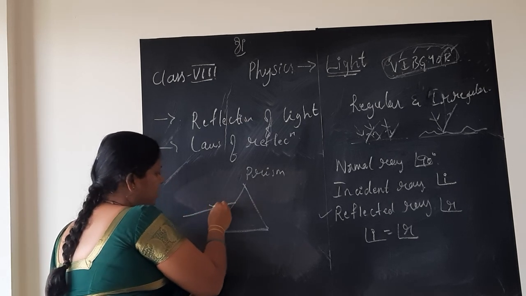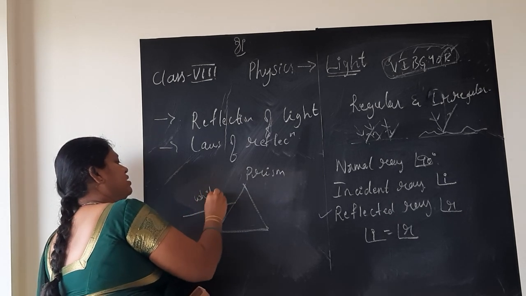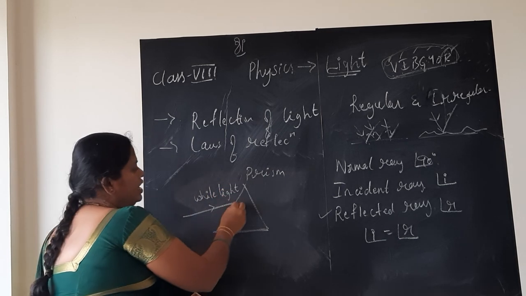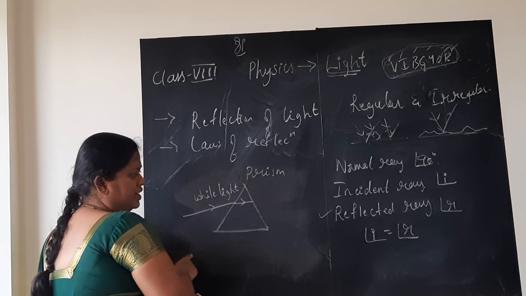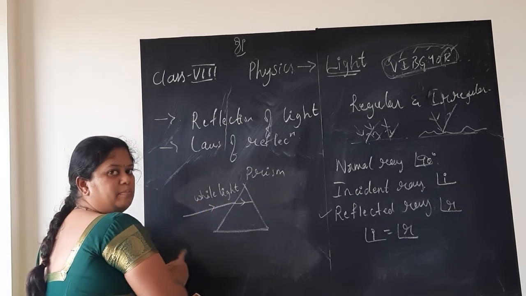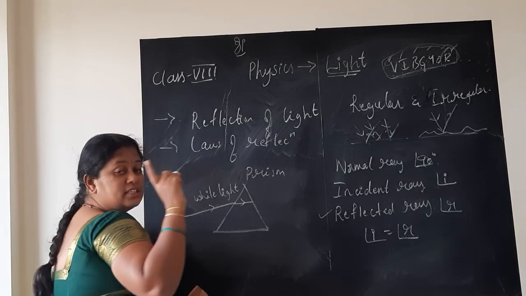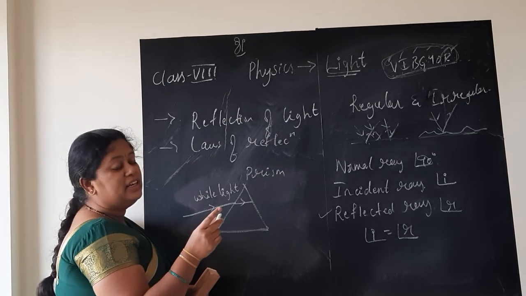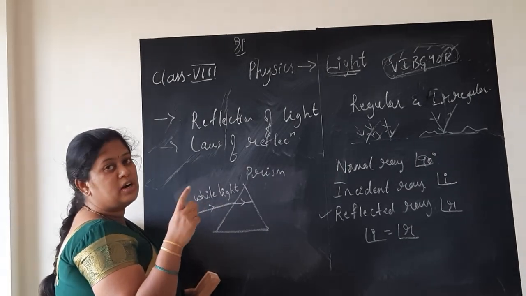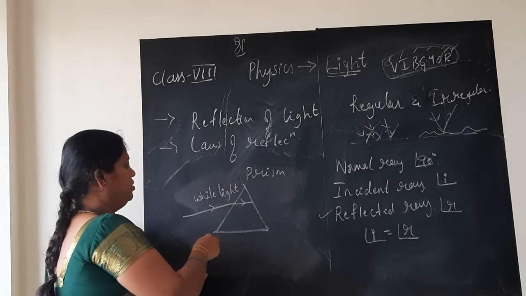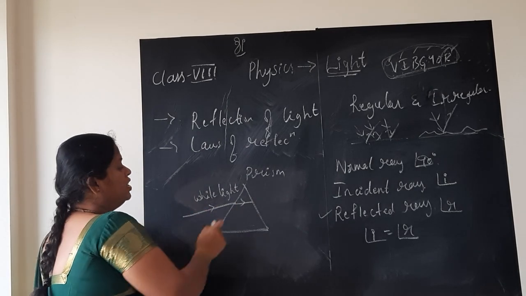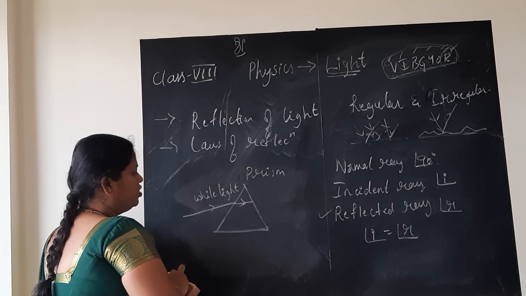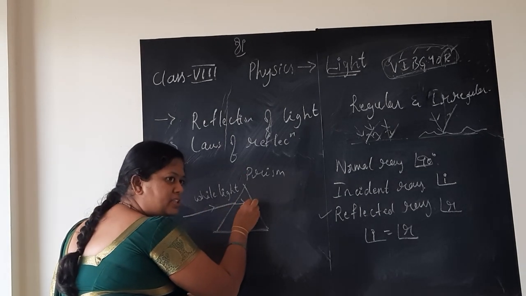When I make the white light, this ray of light is white light, pass through the prism, it passes inside the prism like this. See, whenever I draw the line, immediately I am putting an arrow mark. Why? Because the arrow mark is very, very important. It shows the direction of light, children. In 10th standard, we keep on telling about direction of current. So I am telling you the same here. Direction of light. So this arrow mark everywhere represents in which direction the light is going. This is very important. So white light is entering the prism now.